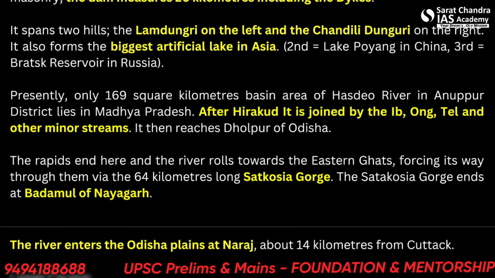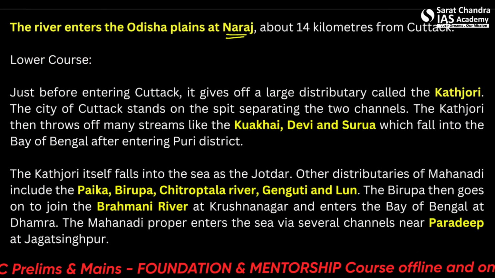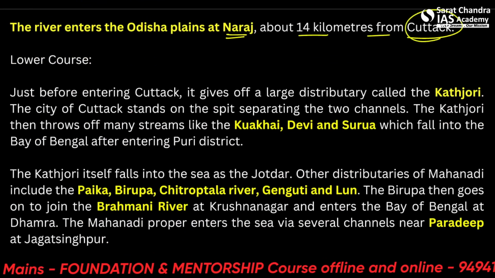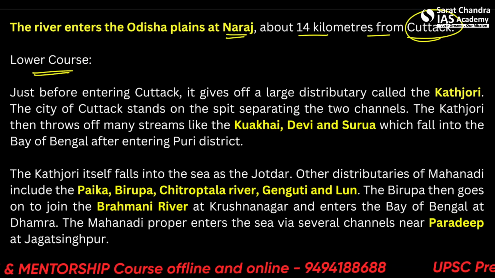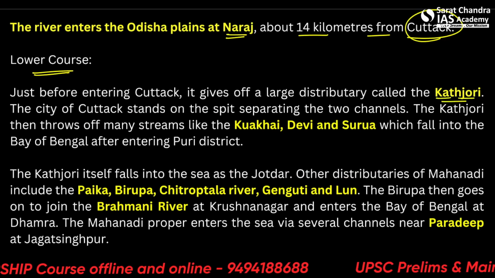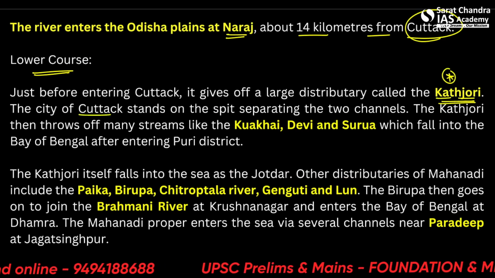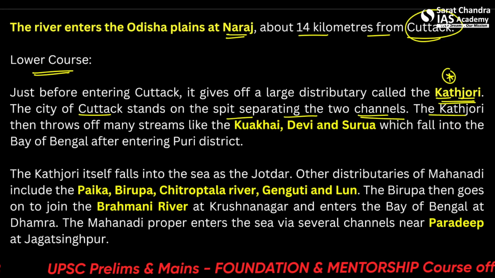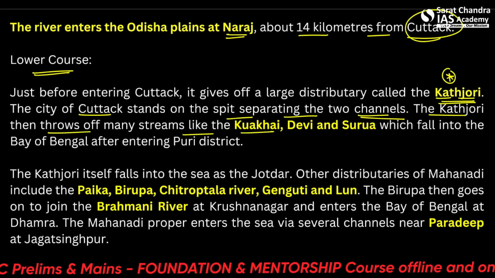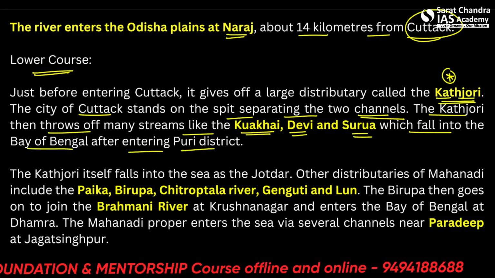Alright, let's move forward. So the river enters the Odisha plains at Naraj, about 14 kilometers from Cuttack. Now let's come to the lower course. So just before entering Cuttack, it gives off a large distributary called the Kathjodi. Alright, please remember this Kathjodi. The city of Cuttack stands on the spit separating the two channels of the Kathjodi. So the Kathjodi then throws off many streams like the Kuakhai, Devi and Surua, which fall into the Bay of Bengal after entering Puri district.